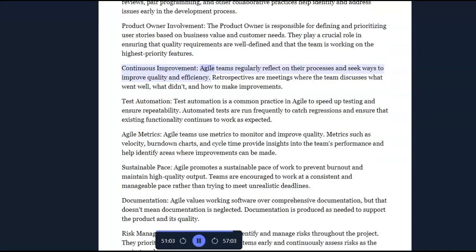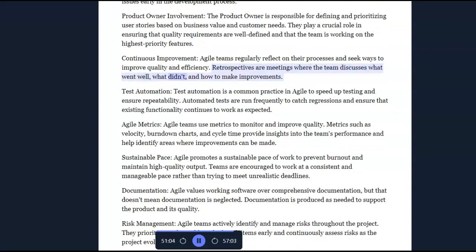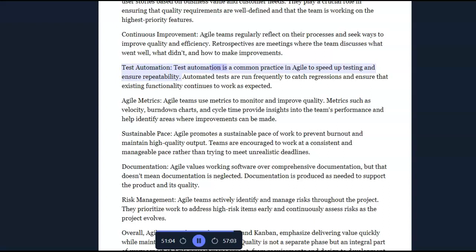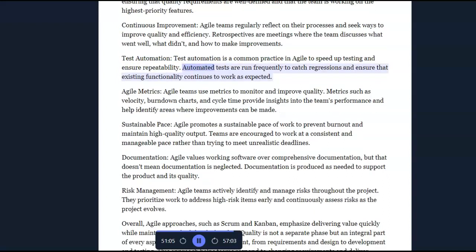Continuous improvement. Agile teams regularly reflect on their processes and seek ways to improve quality and efficiency. Retrospectives are meetings where the team discusses what went well, what didn't, and how to make improvements. Test automation. Test automation is a common practice in Agile to speed up testing and ensure repeatability. Automated tests are run frequently to catch regressions and ensure that existing functionality continues to work as expected.